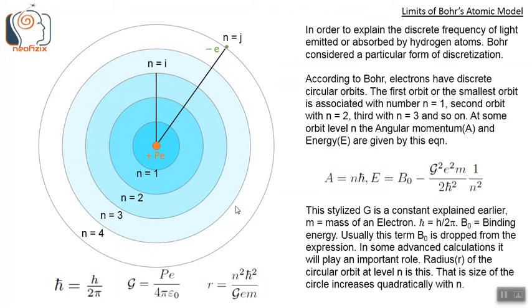The radius r of the circular orbit at level n is given by this equation. r equals n square h bar square by gem, where n h bar is just a. So r equals a square by gem, or n square h bar square by gem. So the size of the circle, or the radius, increases quadratically with the level n, or the circular orbit level n. r is proportional to n square.